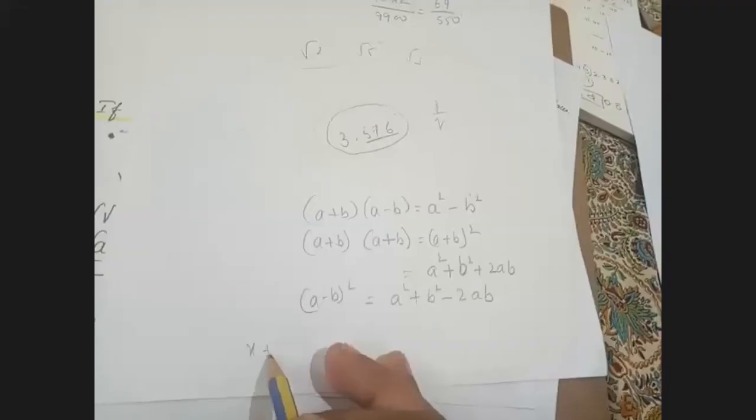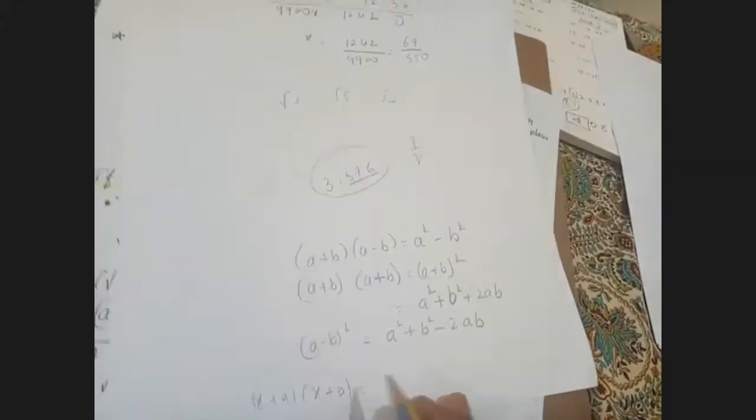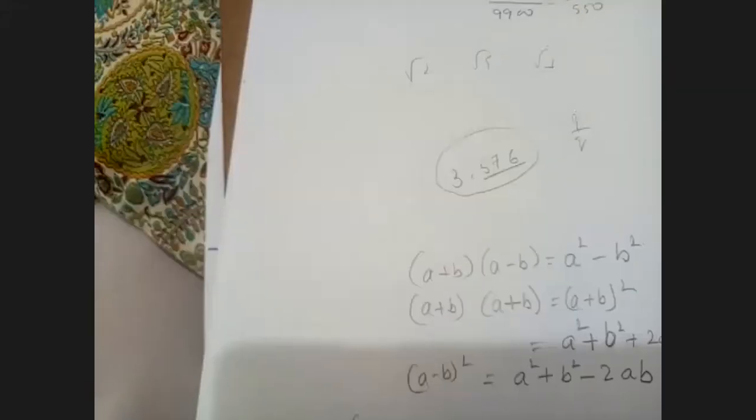And one more you have learned: x plus A into x plus B, which is x square plus AX plus BX plus AB, or you can take x common and write it. These are the 4 identities we have learnt in grade 8.